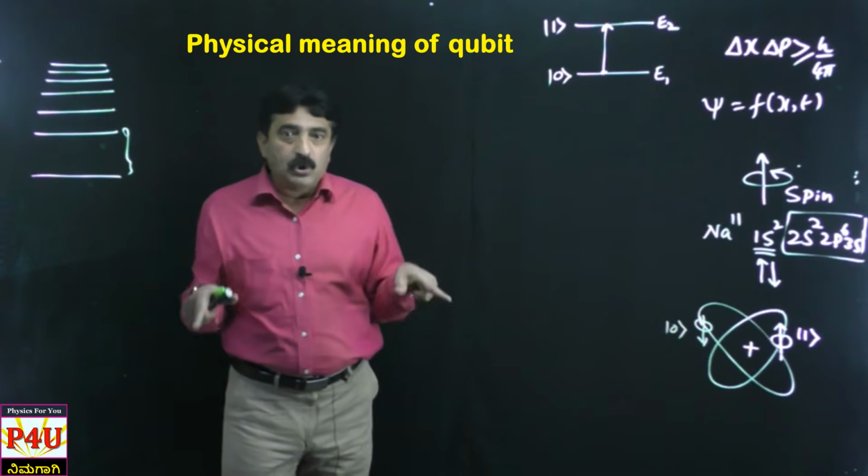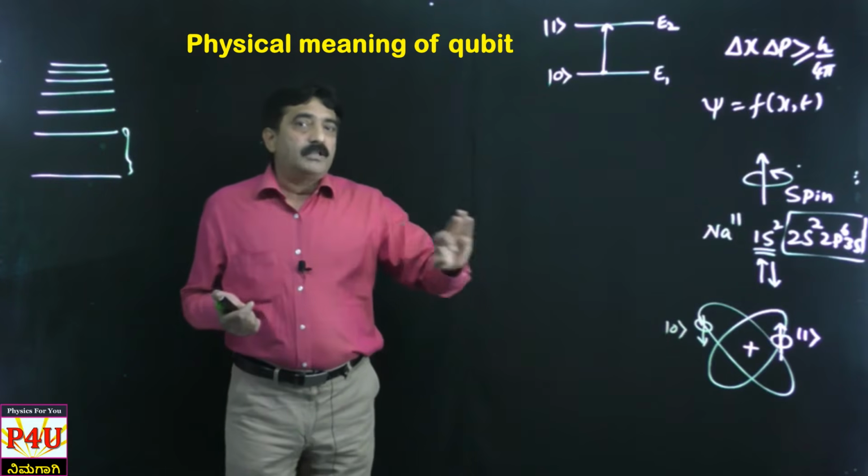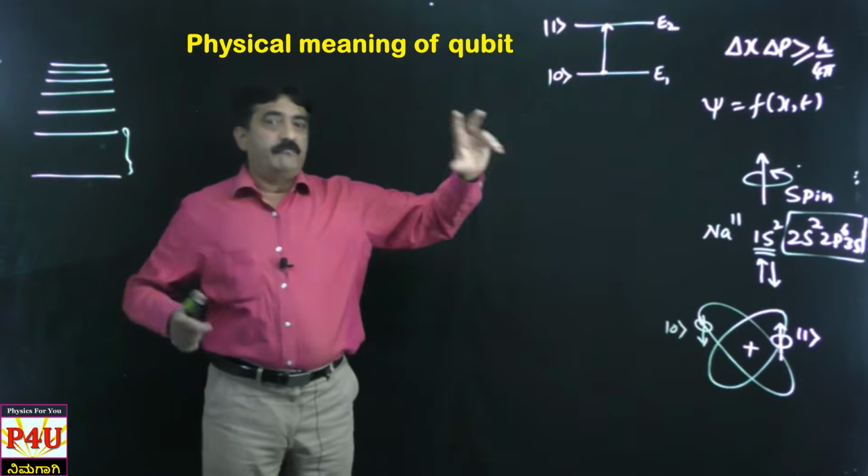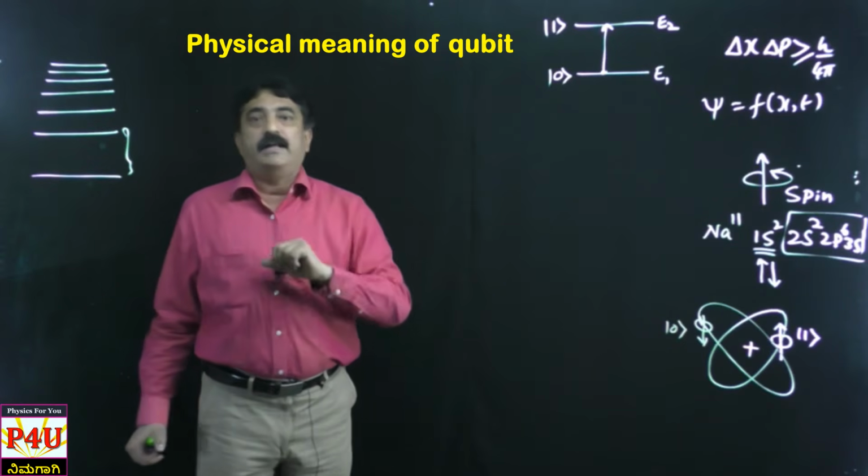But here it is not so. Here we are not bothered about whether electrons are flowing or not. We bother about each and every individual electron.